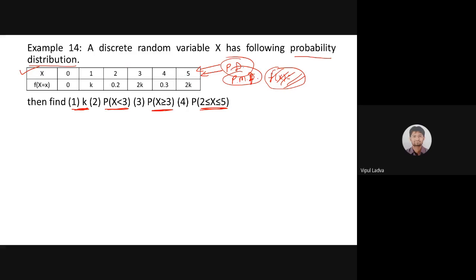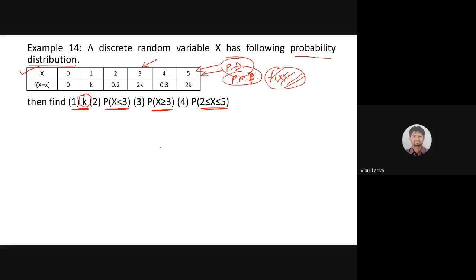Now, as we have the data that this is a probability distribution, both conditions of a probability distribution must be satisfied. They must be satisfied because the data says this is a probability distribution, is it? So using both those properties, first we need to identify k.